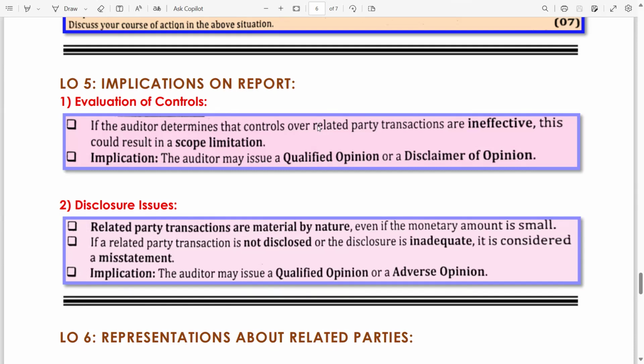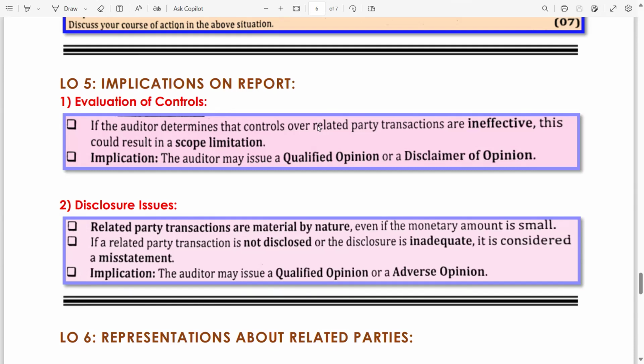So now what I am saying, if the auditor determines that controls over related party transactions are ineffective, you have to understand the significance of related parties. Related party transactions are always material even if the amount is zero. Related party transactions should be disclosed in the notes to the financial statements.